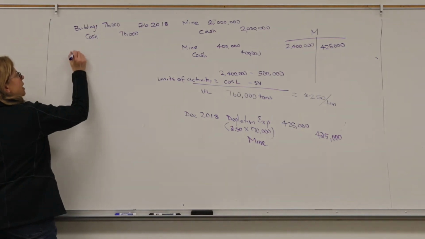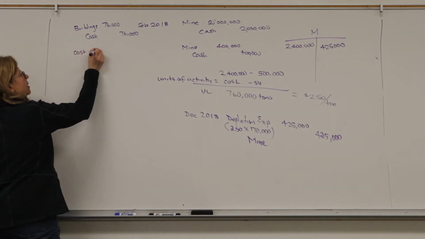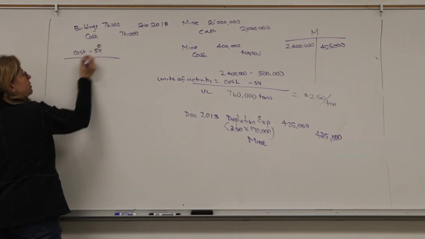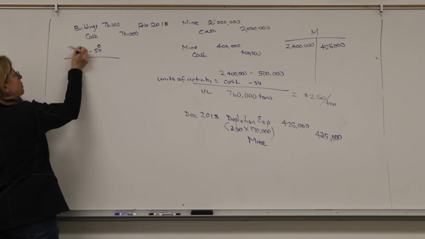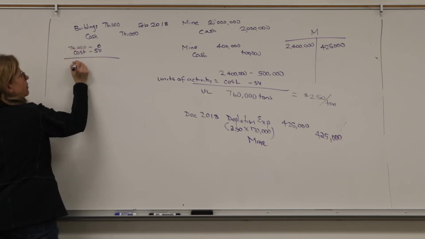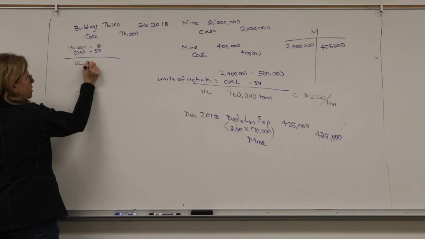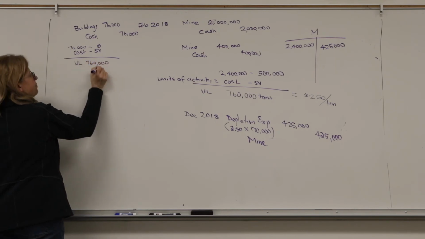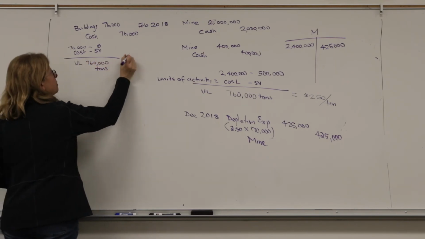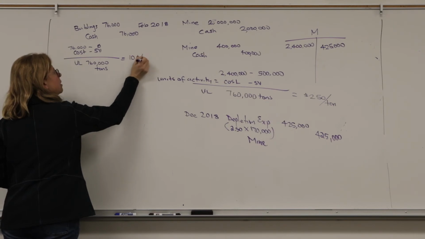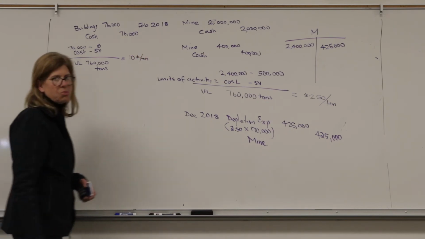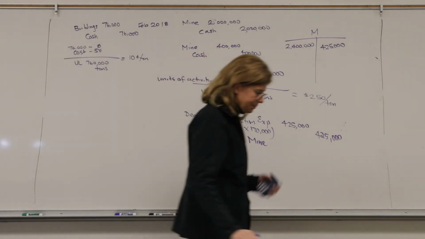So again, I'm going to take cost minus salvage value. Salvage value is 0 because I can't haul these off. And then divide by useful life, which is 760,000 tons. And this comes up to 10 cents per ton that I'll depreciate these buildings.